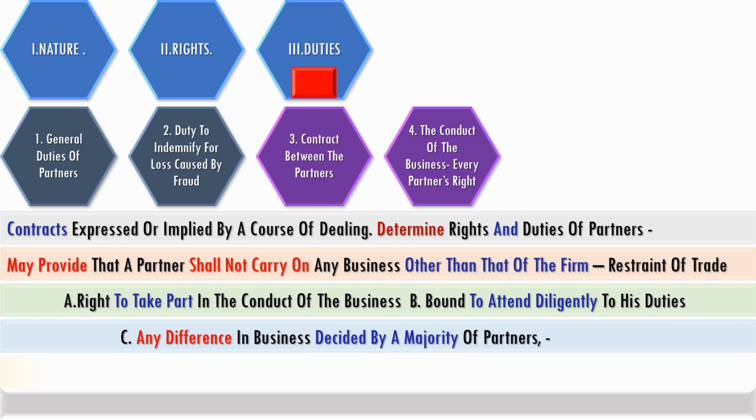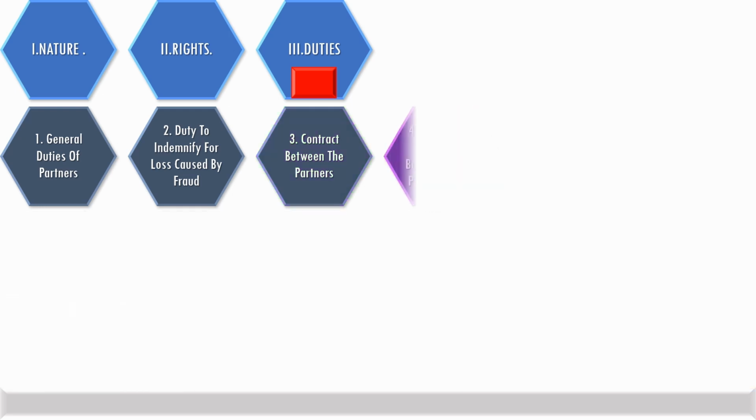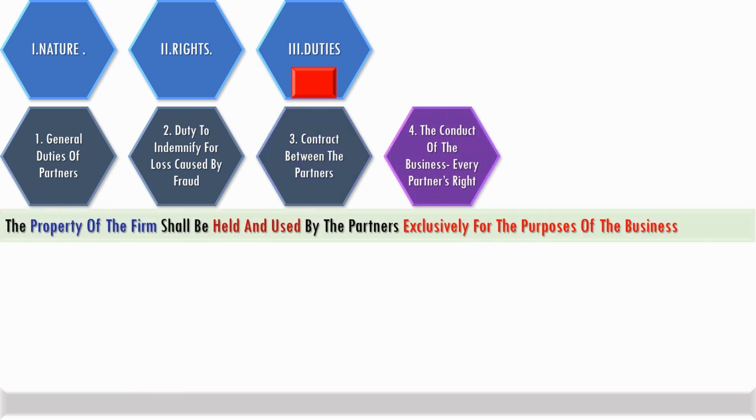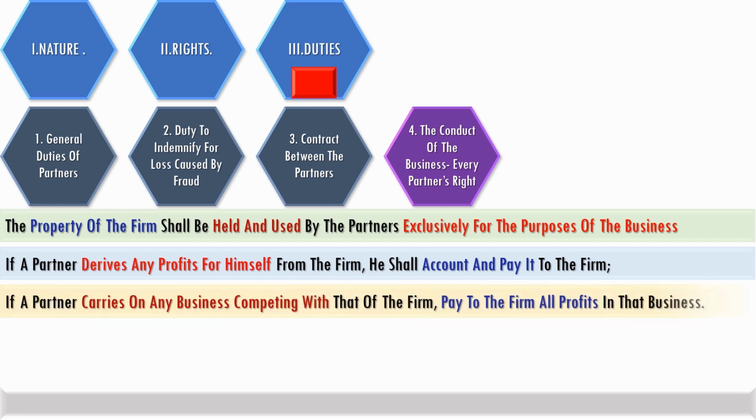Any difference in a business is decided by majority vote, and every partner has got a right to access and inspect and take a copy of the books of account. It's a duty of every partner to use the property of the firm exclusively for the purpose of the business. If he derives any profits for himself, he shall account and pay it to the firm. If he carries on a business competing with the firm, he shall pay to the firm all profits of that business.